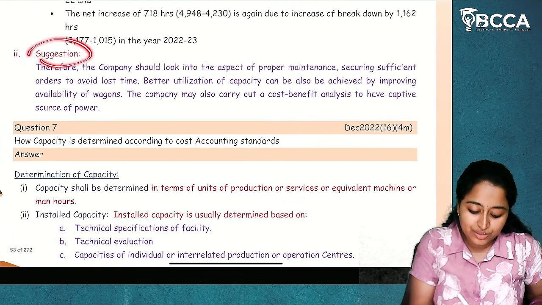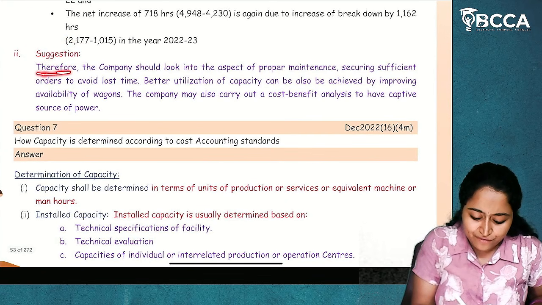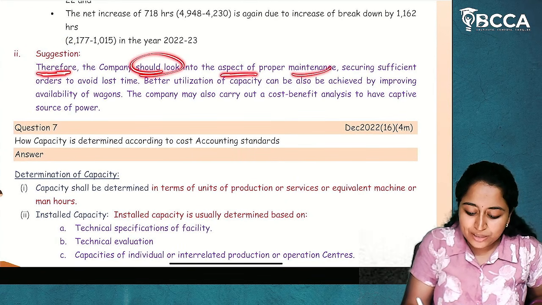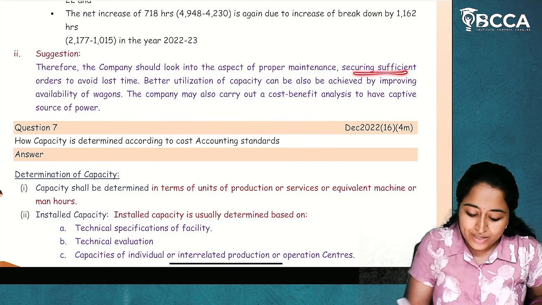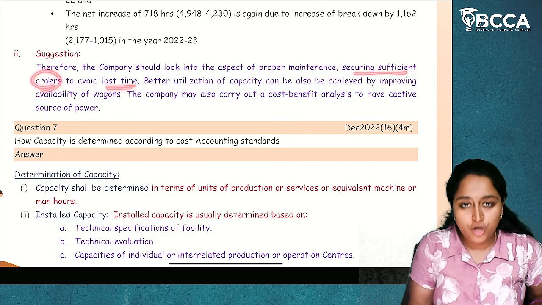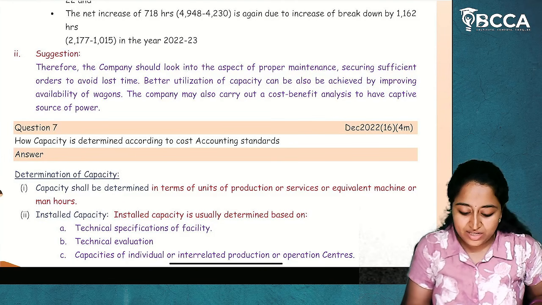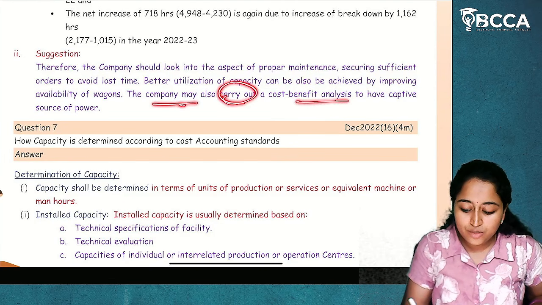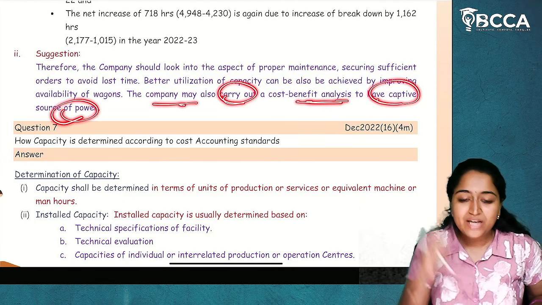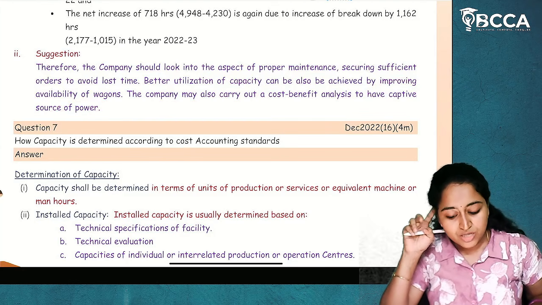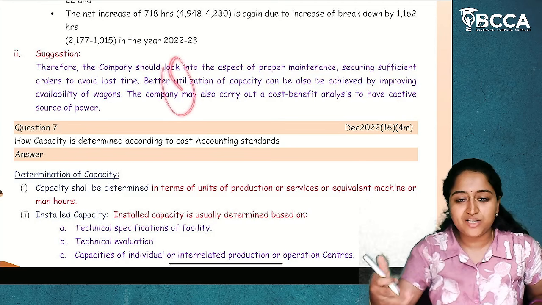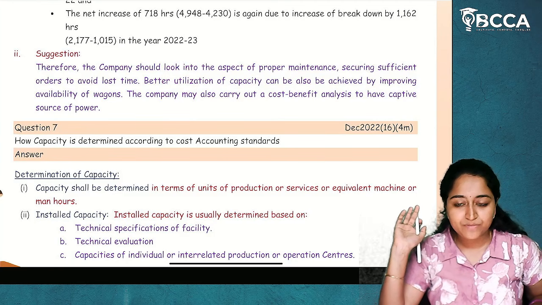And at last, you will give the suggestion. Therefore, the company should look into the aspect of proper maintenance and securing sufficient orders to avoid lost time. Better utilization of capacity can also be achieved by improving the availability of wagons. The company may also carry out a cost-benefit analysis to have a captive source of power. So, they have to follow all this. This is the suggestion given by the cost auditor. I hope it is clear.